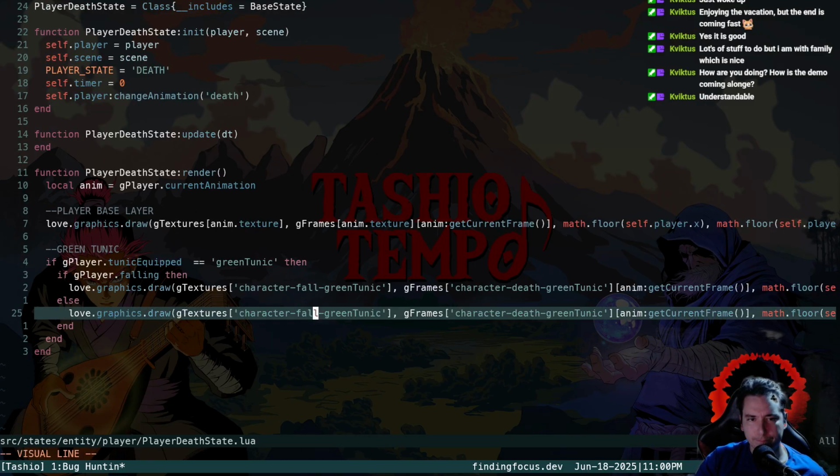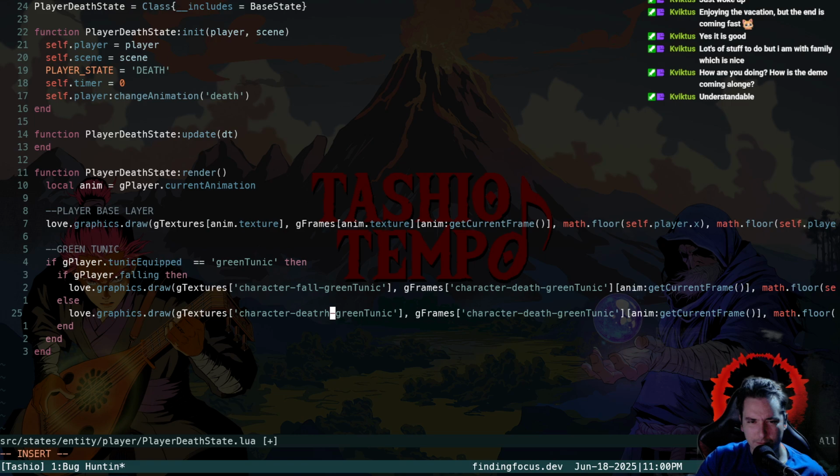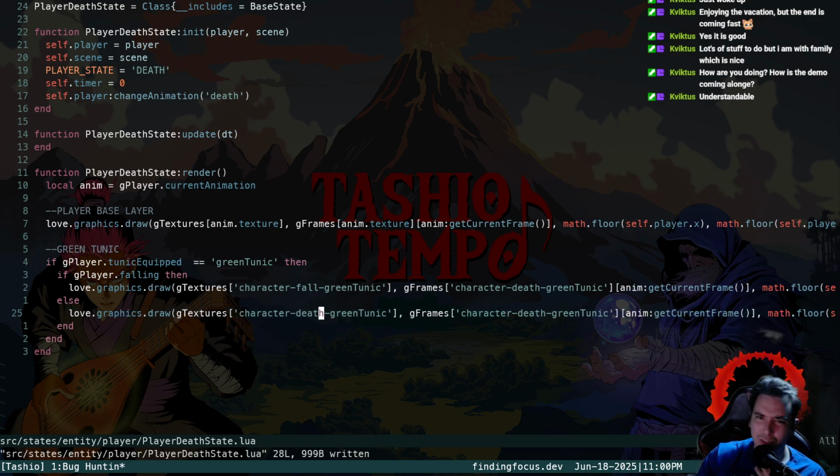So it's kind of looking like I used to think that, well, no, it's still rendering the wrong sprite sheet though. So it must...